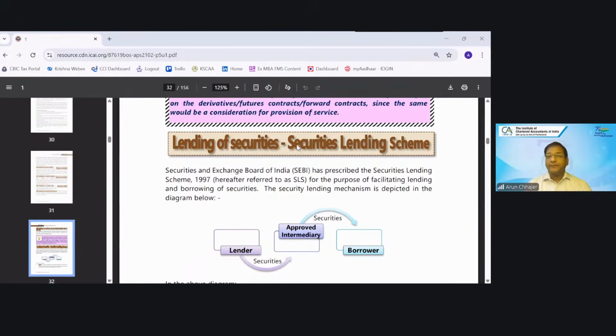Security lending scheme. The question which I'm asking may belong to another chapter. Is it forward charge or is it reverse charge, or is it exempted from GST? Any idea? Is it forward charge, is it reverse charge, or is it exempted from GST? Security lending scheme.